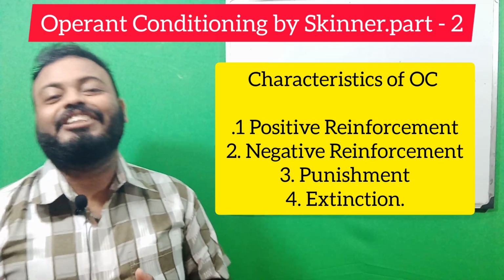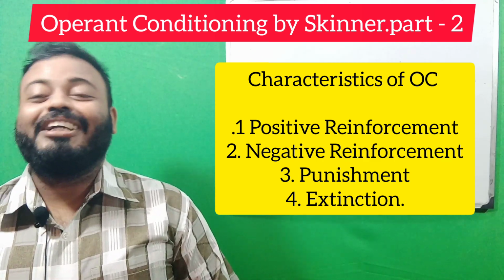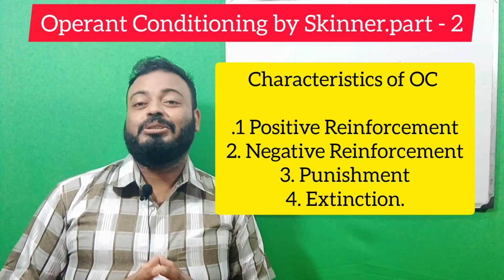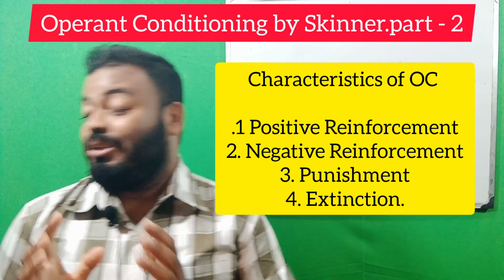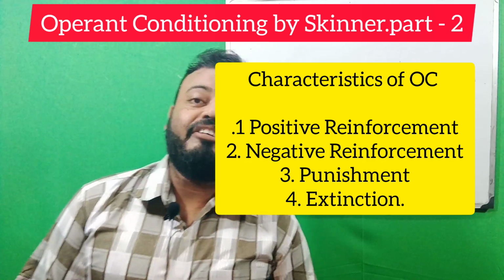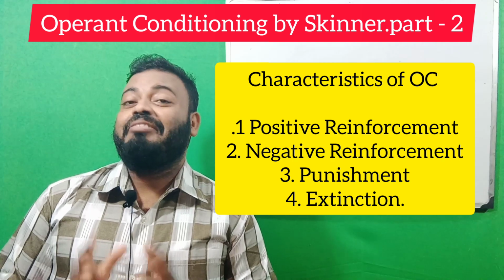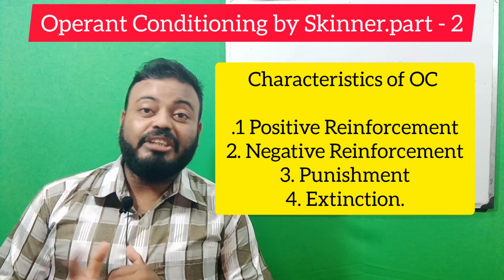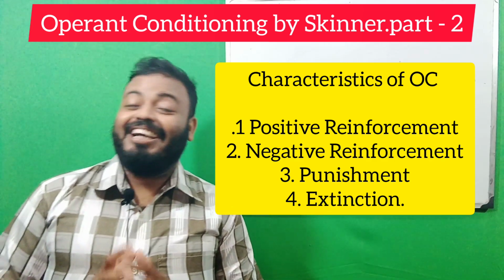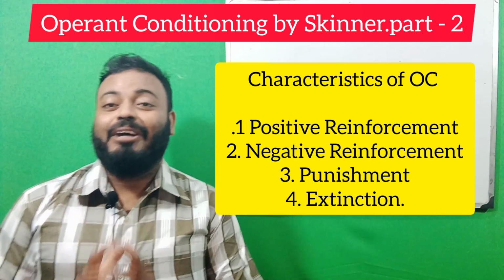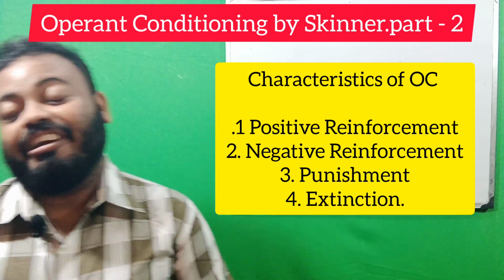The first characteristic of operant conditioning is positive reinforcement. Next is negative reinforcement, where behavior is changed by the consequence of stopping a negative condition. Third is punishment, where behavior is weakened by experiencing negative conditions.